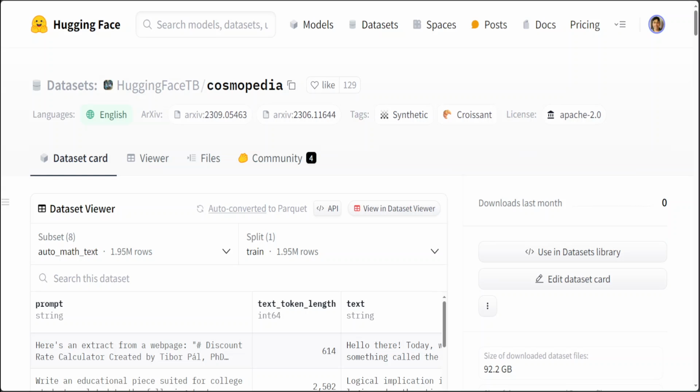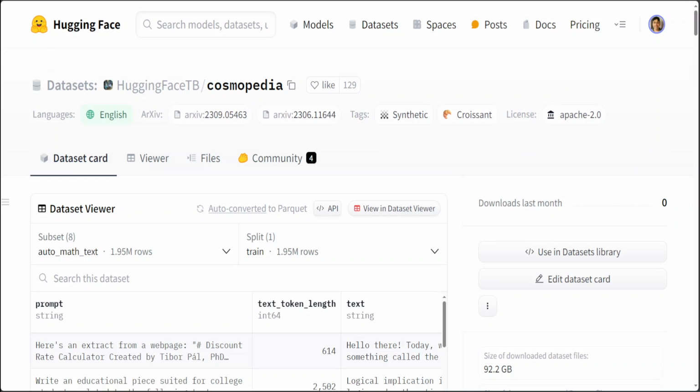This dataset is one of the largest synthetic datasets generated by the Mixtral model, and so much so that Hugging Face has even trained their own model, Cosmo 1 billion parameter, on it. I will do another video on Cosmo 1 billion, but for this video let's focus on this Cosmopedia dataset. It has over 30 million files and 25 billion tokens. It is approaching the dataset composition of 1.5, but using an open source model, Mixtral 8x7 billion, which is mixture of expert and licensed under Apache 2 license.